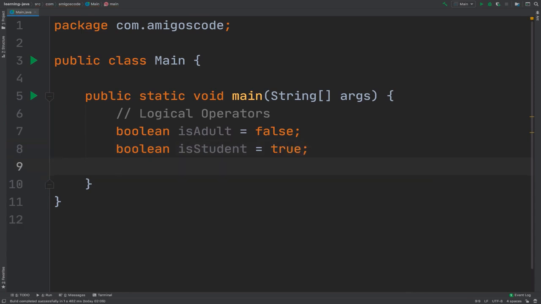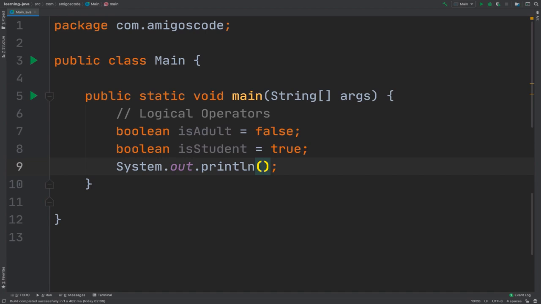What the logical operator allows us to do is the following. Let me simply print to the console. So System.out.println, and inside, let's say that we want to check that isAdult equals true and isStudent also equals true.